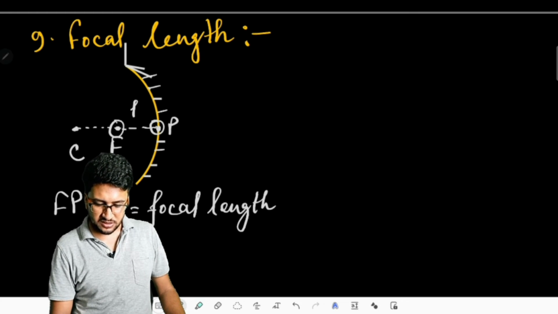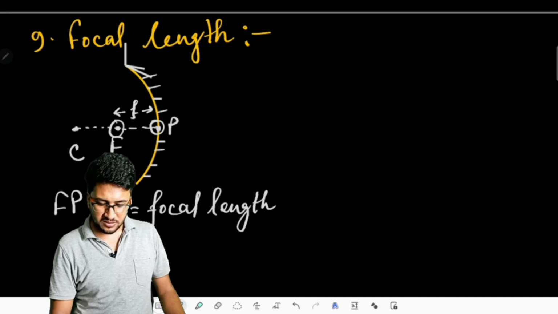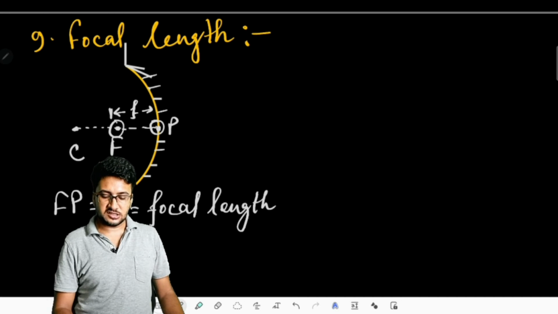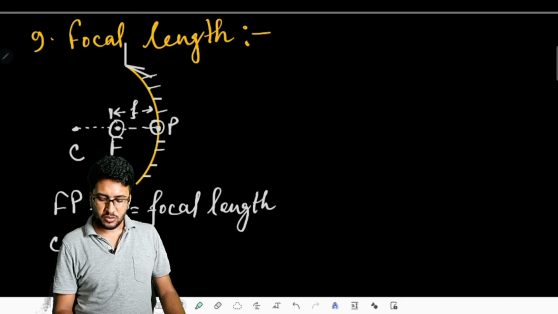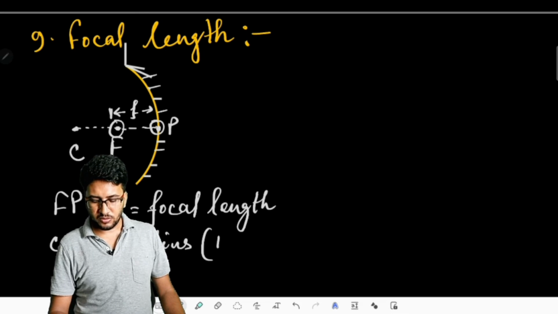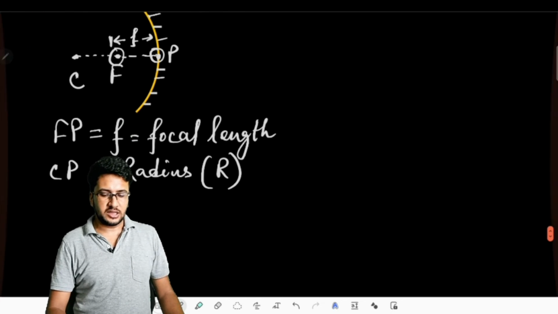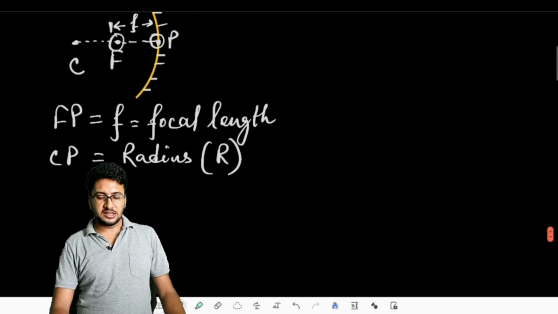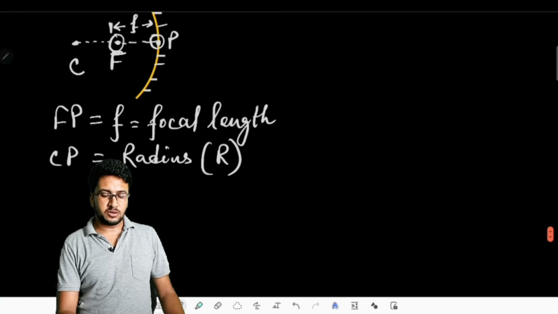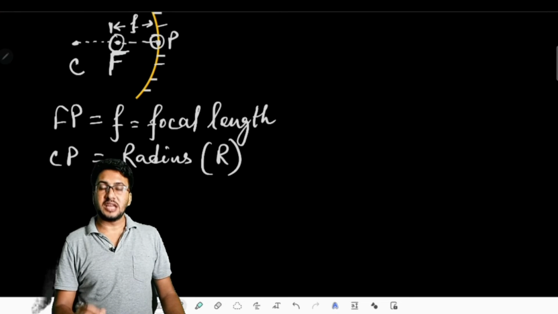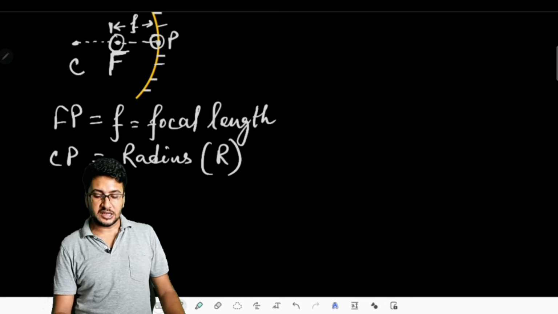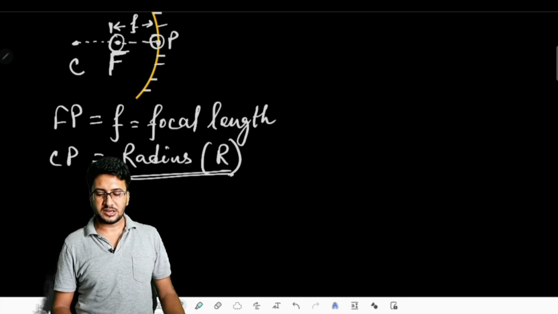The total distance, that is CP, we call the radius of the mirror, that we define by the term R. And as I have specified earlier, this focus is a midpoint between center of curvature and the pole. That means focus is just dividing the total radius of curvature into two equal parts.